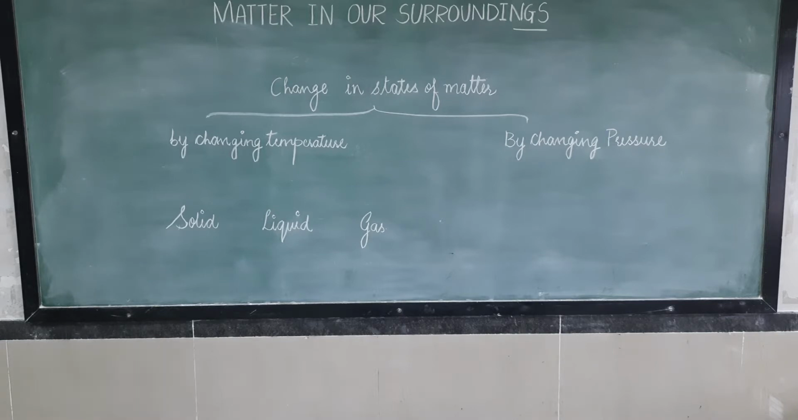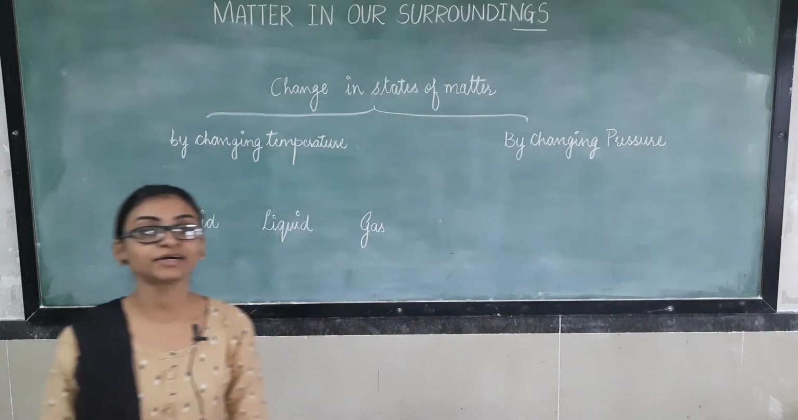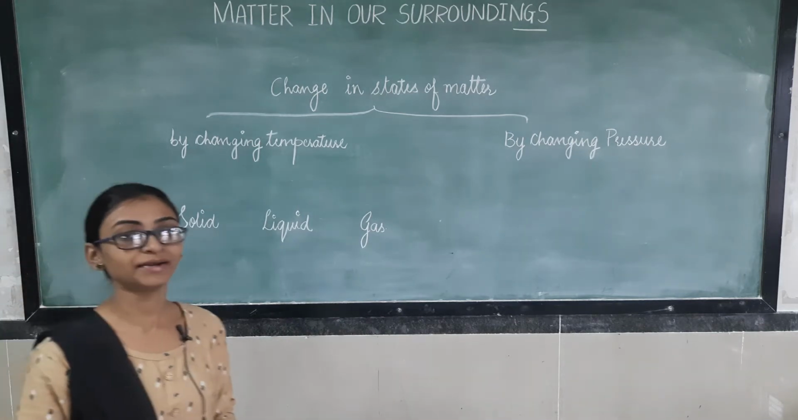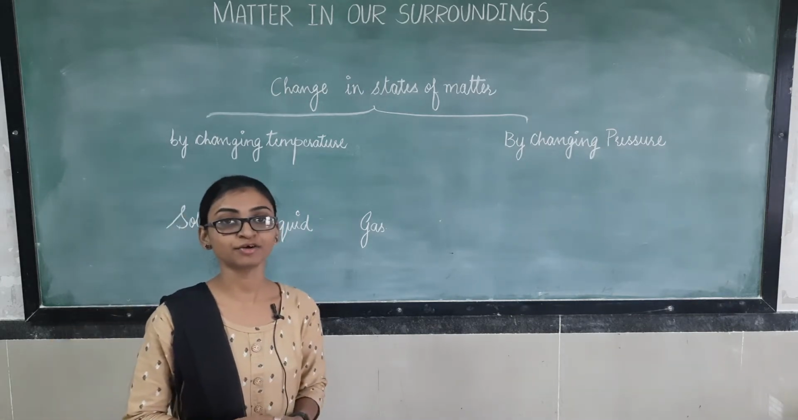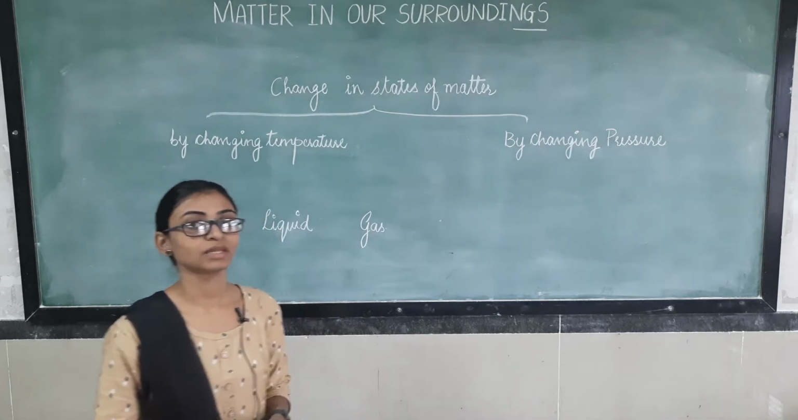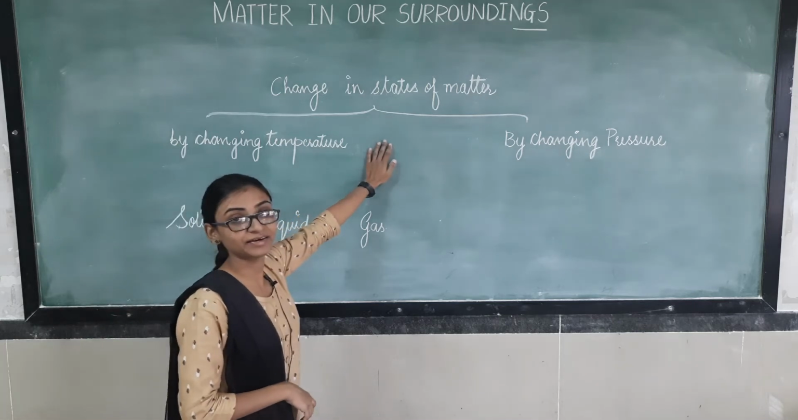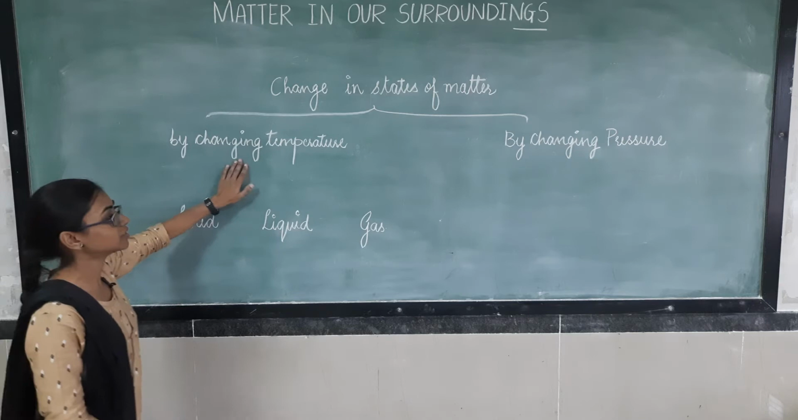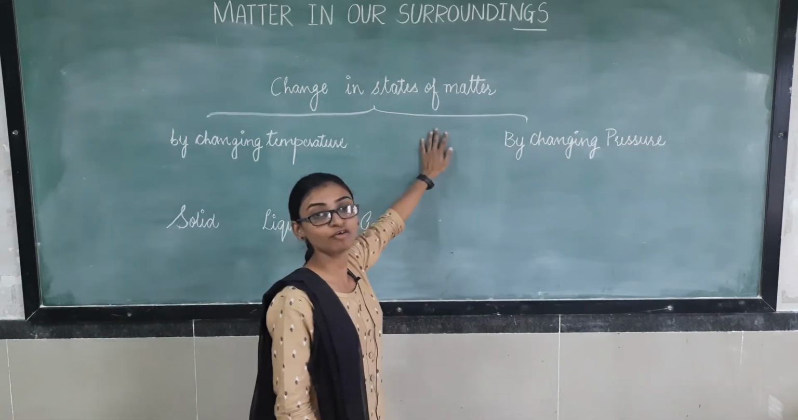Now we are going to see change in states of matter. How does the change in states of matter occur? Yes, change in state of matter also occurs, means one state is converted into another state of matter too. So how is it converted? This we have to see now. See, on two factors we can change the state of matter. And what are these factors? These are by changing temperature and by changing pressure, we can change the state of matter.